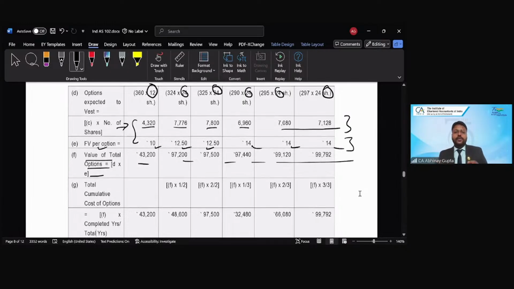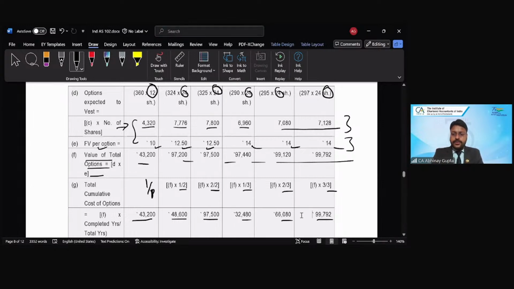Now the cumulative charge. For the purpose of calculating the cumulative charge, we have to apply the weights on this, right? So vesting over 1 year, what is the weight? 1 by 1, yes or no? So 43,200 would be the total amount for group 1. For group 2, the period is 2 years, so the weight is 1 by 2 and 2 by 2, right? So this would be 48,600 and 97,500. For group 3, the period is 3 years, so 1 by 3, 2 by 3, and 3 by 3. So these are the corresponding amounts multiplied by this, right?